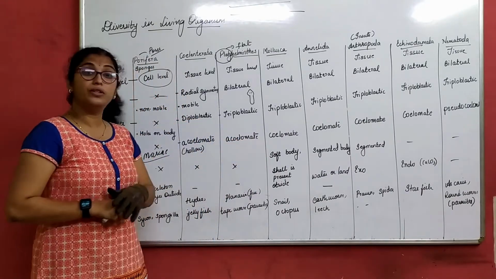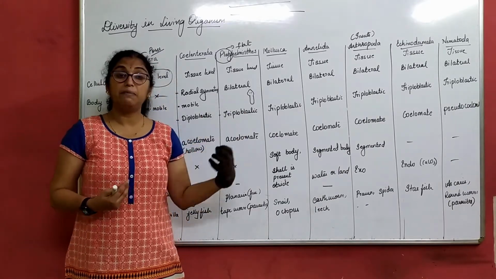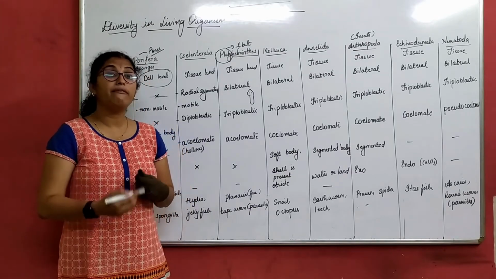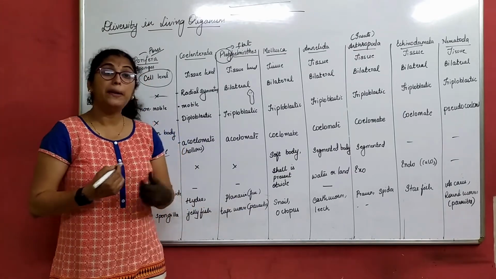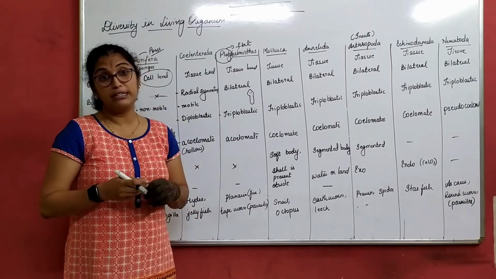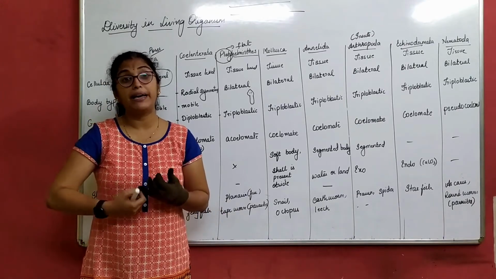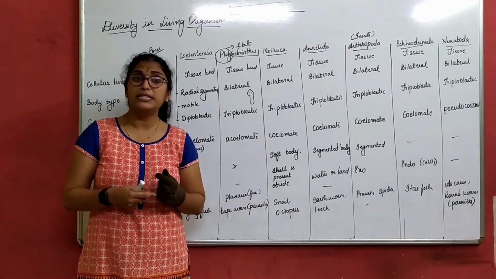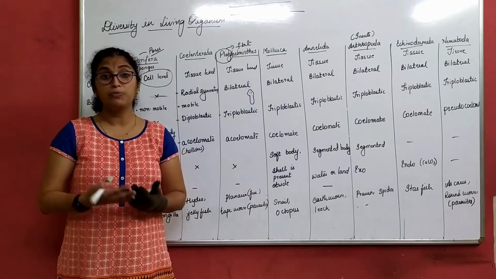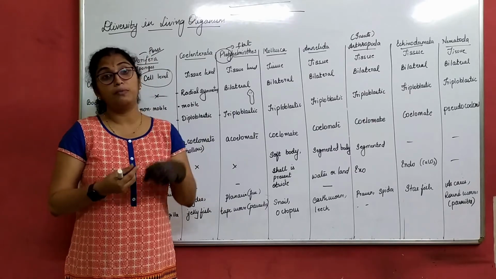Now where are these worms found? These worms, or Platyhelminthes, can be free living or they can be parasites. When we talk about free living, Planaria is a free living organism, whereas tapeworms are parasites. Parasites means they stay on the host body and take their food from the host body.